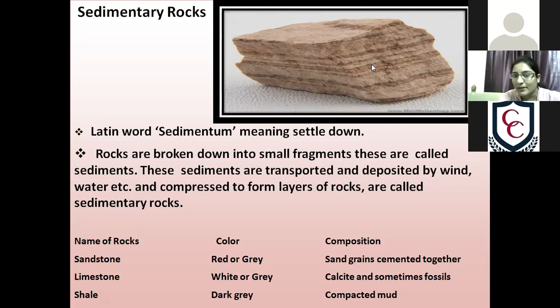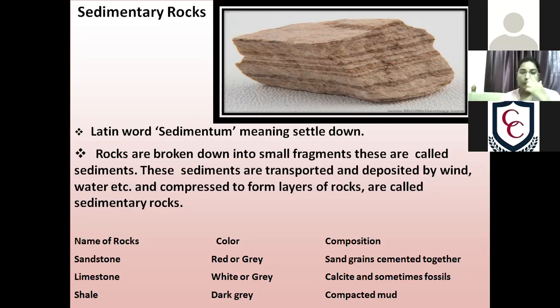So this means that this is a pile of one layer, two layers, three layers, four layers, and then they pile together and form the rock. So what happened in this? The rock means the other rock, which through the wind, water, some agents, is broken down. And when these rocks are broken down, they are known as sediments.